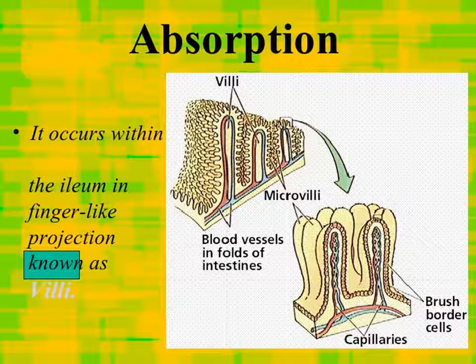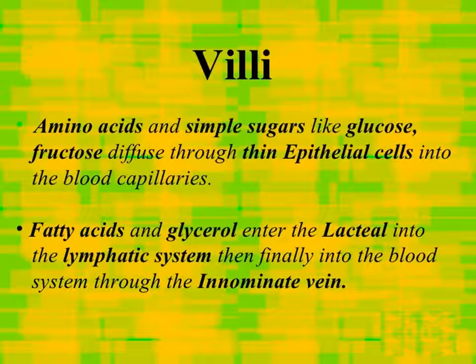Absorption. After the digestion, absorption process is carried out. It occurs in the ileum in the finger-like projections known as villi. See the diagram. Take a few seconds. Villi. Amino acids and simple sugars like glucose and fructose diffuse through thin epithelial cells into the blood capillaries. Fatty acids and glycerol enter the lacteal into the lymphatic system, then finally into the blood system through innominate vein.